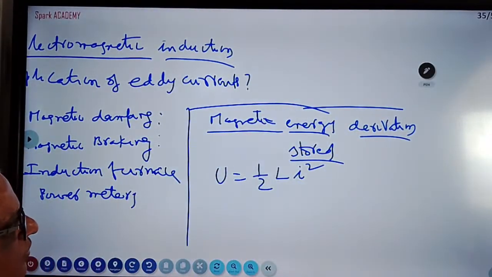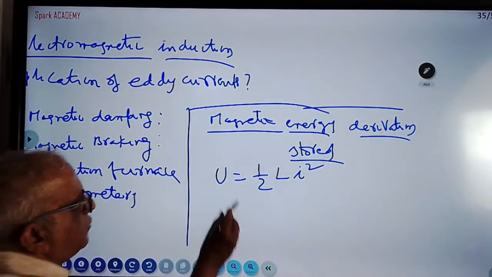Magnetic energy density, they are also asking. L is called inductance. This is derivation based, practice.